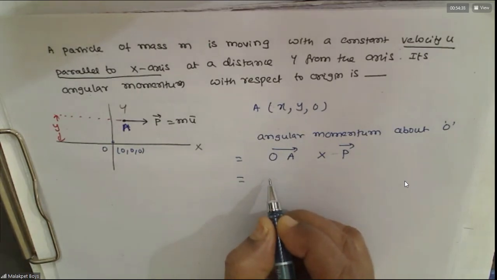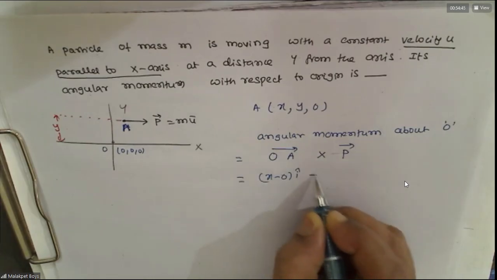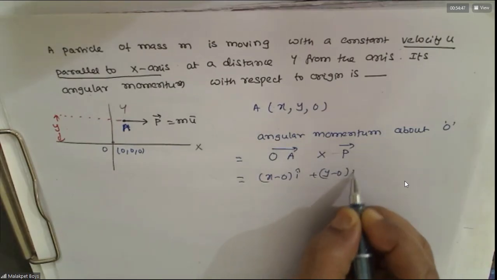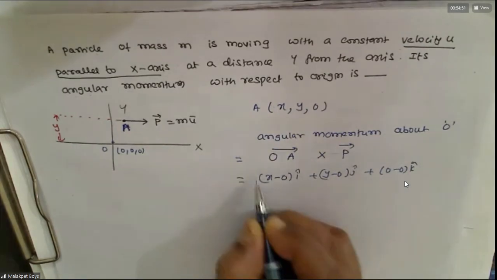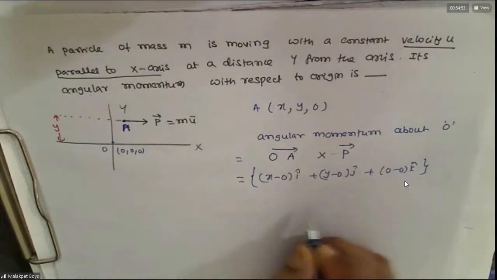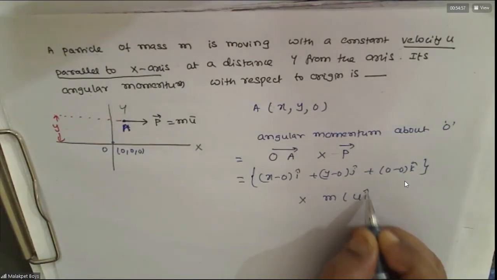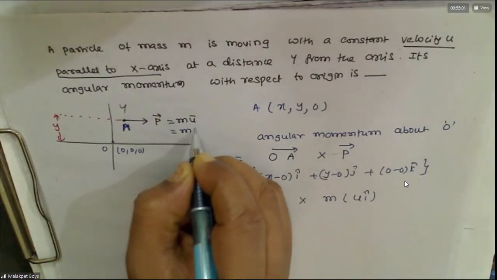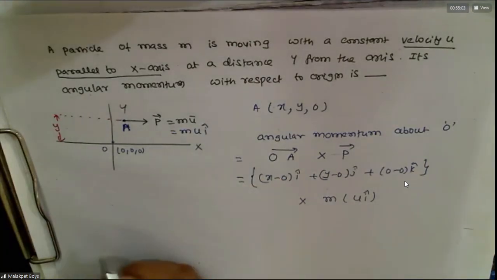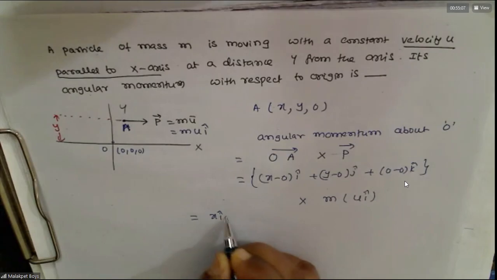So OA is this. Cross, what is U bar? U into I cap only, no?